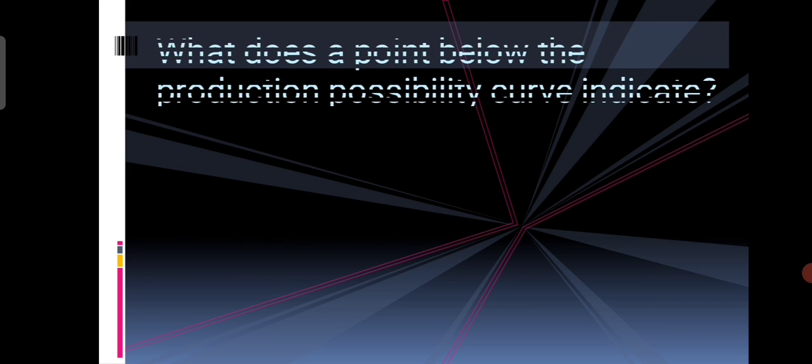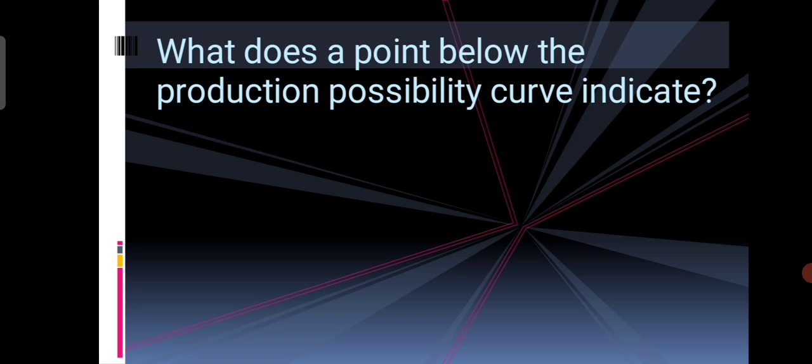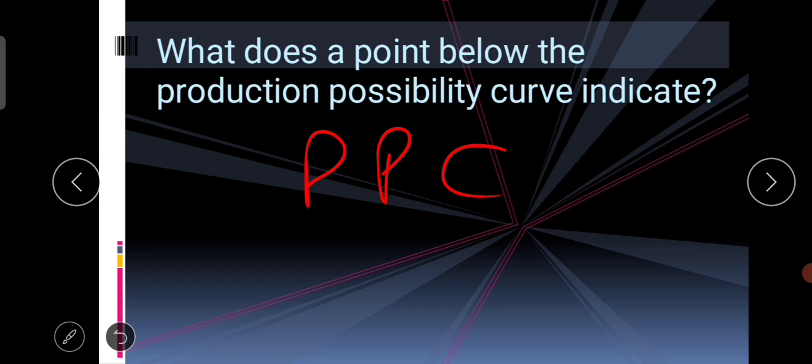Move to the next question. What does a point below the production possibility curve indicate? So first of all, we have to know what is production possibility curve. In short, we can say it is PPC curve, or production possibility frontier. So basically PPC indicates the production capacity of an economy with limited resources. We know there is always limited resources. So any point below the PPC, what does it indicate?